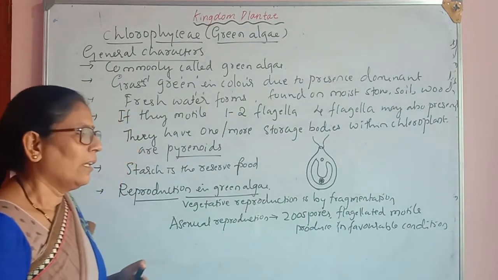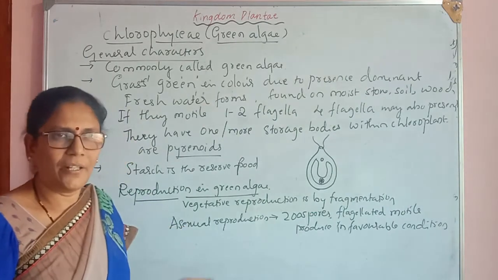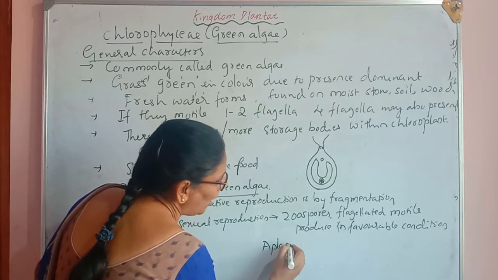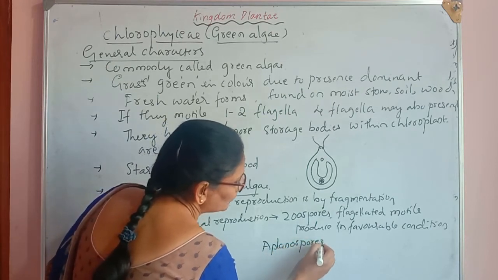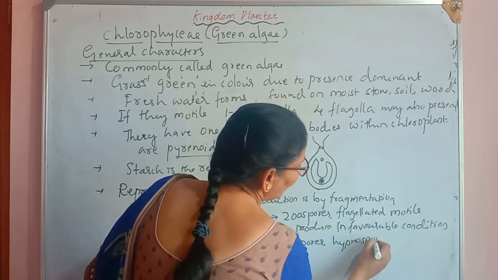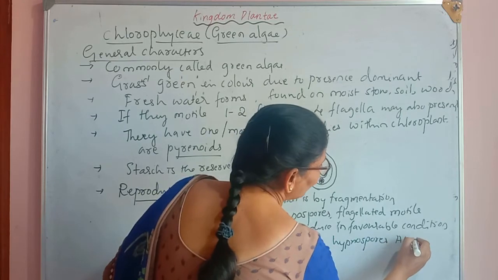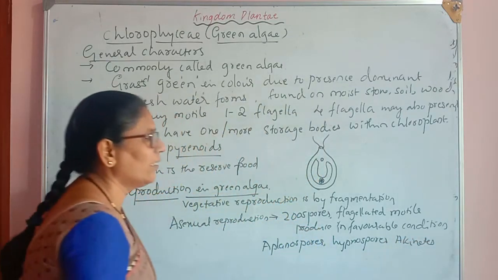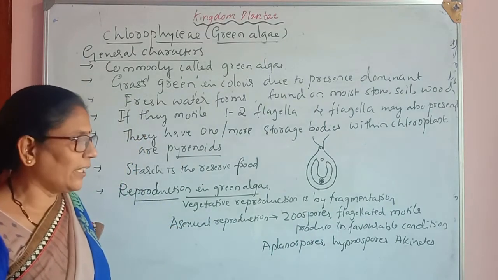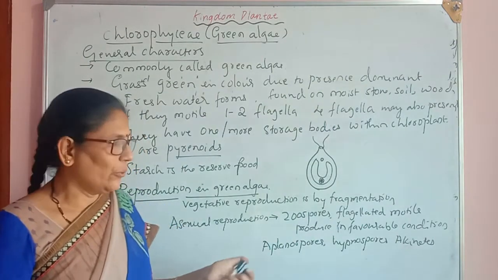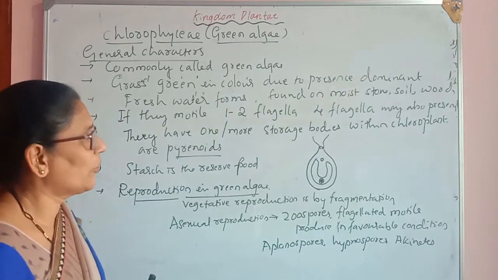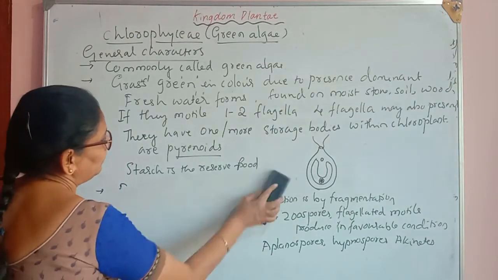But when the environmental conditions are adverse, in that situation, other types of spores are produced. They are aplanospores, hypnospores, akinetes. These have a thick cell wall, and this thick cell wall protects the content of the cell during adverse conditions. Let us discuss the sexual reproduction.